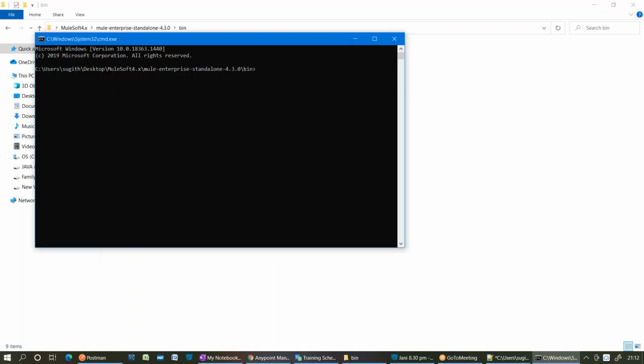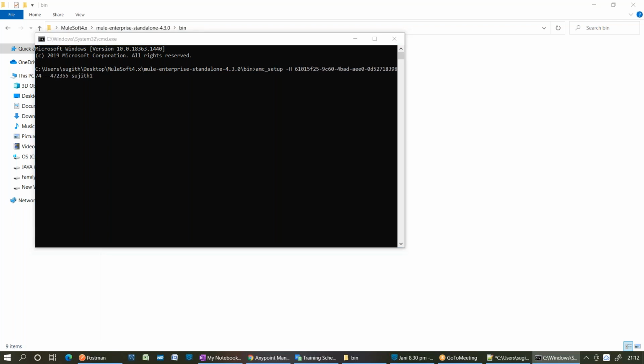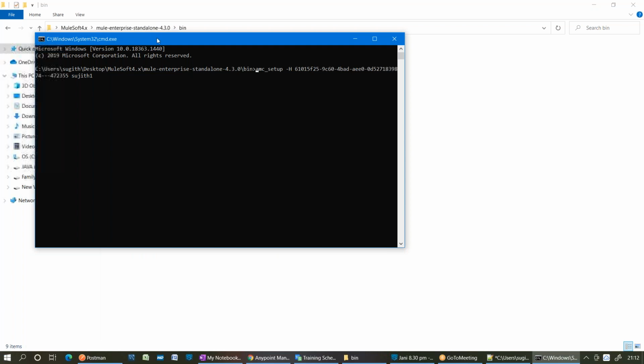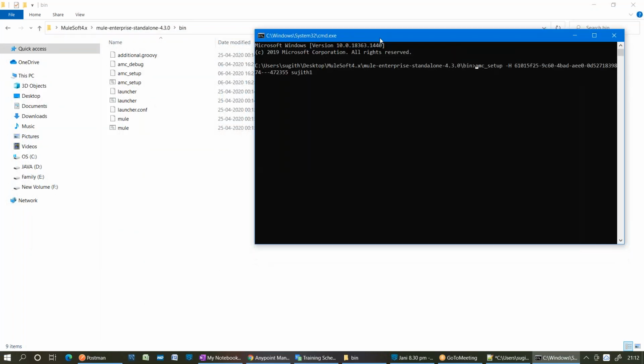Are you guys able to follow me step by step? Yes. Am I fast? No, right? Okay. See, this is the command given by Runtime Manager. Here we need to make a small change if you are using Windows. Remove the dot and slash before the AMC_setup. Basically, what I'm trying to do here is execute this batch file, the AMC_setup batch file.